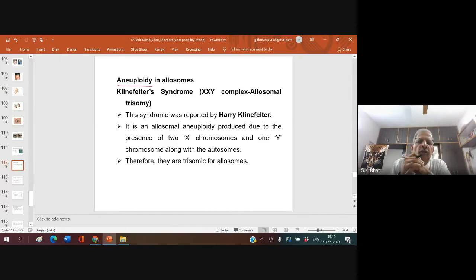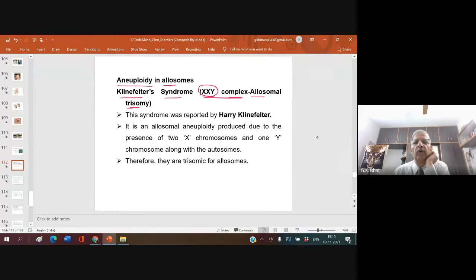We have already seen one of the examples of aneuploidy, that is Down syndrome. Now we are looking into aneuploidy in allosomes. Klinefelter syndrome is an example of aneuploidy in allosome. Here we have XXY complex, allosomal trisomy. Allosome means a sex chromosome. Here, sex chromosomes are not in 2 copies, but in 3 copies, trisomy.